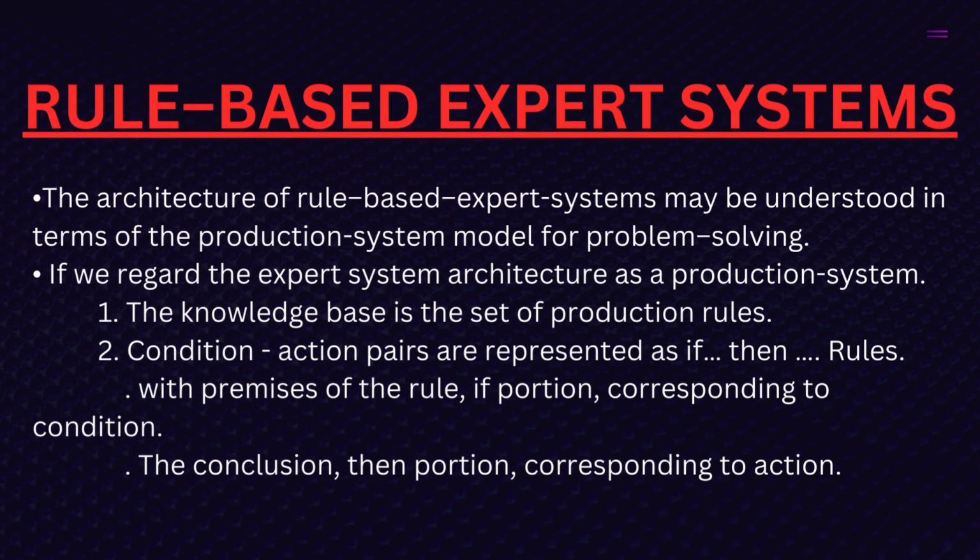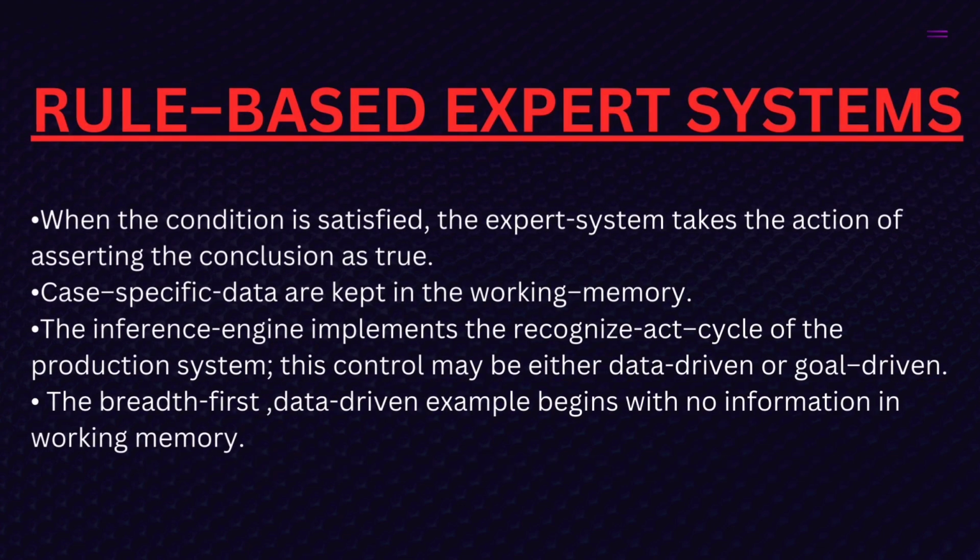Rule-based expert systems. The architecture of rule-based expert systems may be understood in terms of the production system model for problem solving. If we regard the expert system architecture as a production system, the knowledge base is the set of production rules. Condition-action pairs are represented as if-then rules, with the premises of the rule, the if portion, corresponding to the condition, and the conclusion, the then portion, corresponding to the action. When the condition is satisfied, the expert system takes the action of asserting the conclusion as true.